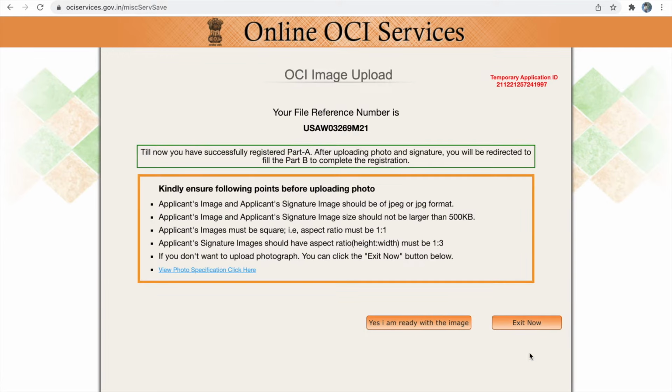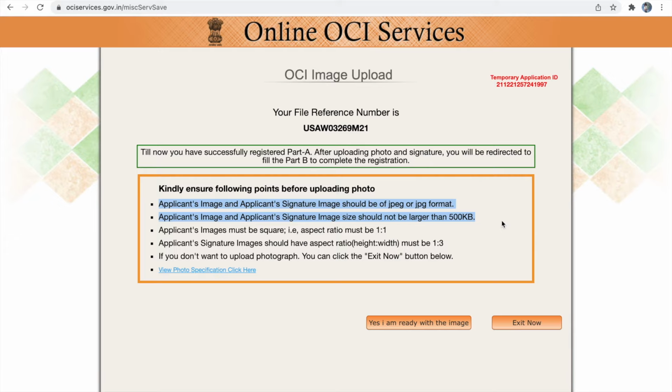Once you submit the application, you will get a file reference number. From here on, you have to use this file reference number to pull your application, to update it or to do any changes. In the next part, we are going to upload the applicant's image and the applicant's signature image. If you don't know how to edit your applicant's image and signature image, I have already made a separate video on that. I'll provide the link for that video in the description below. Please refer to that video on how to edit your applicant's image and signature image.